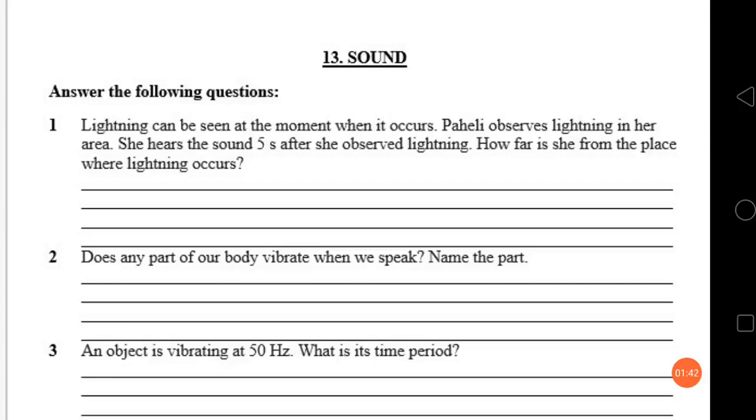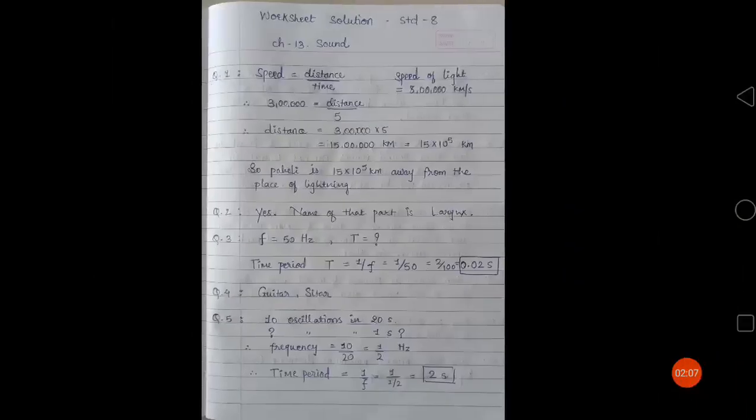So you need to find out the distance between the place of lightning and Paheli where she is standing, okay? So how would you find it? So here in the question itself you are given that lightning occurs here. So the speed of light you can take as a reference here and you can apply the formula of speed. So how are we going to solve it? Let us see in this solution.